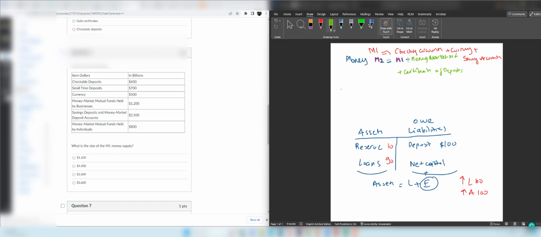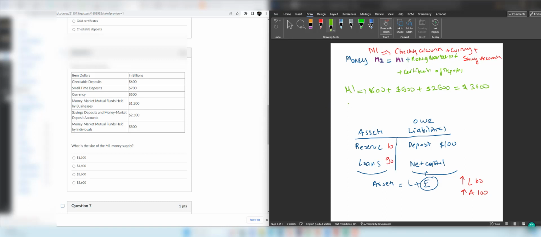Money market mutual funds is M2. Saving deposits and money market deposit accounts were recently considered M1. Money market mutual funds, it doesn't matter whether held by individuals or businesses, they are M2. So now I'm writing again M1: checkable deposits, which in this case is $600, plus currency $500, plus saving deposits and money market deposit accounts, which is 2,500, and that will equal 3,600.